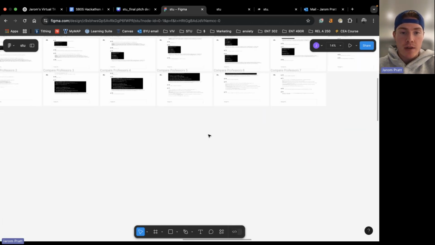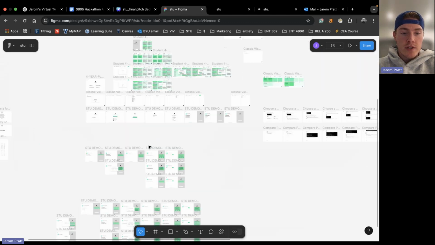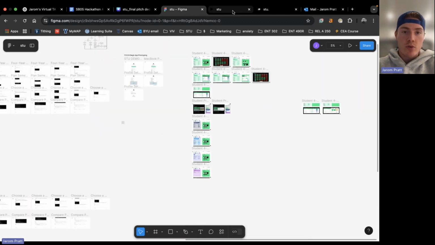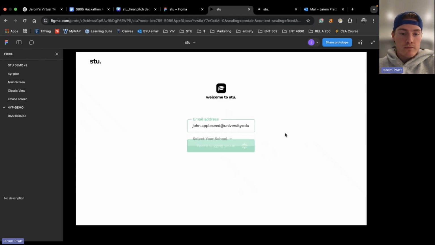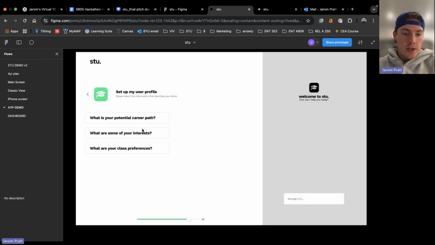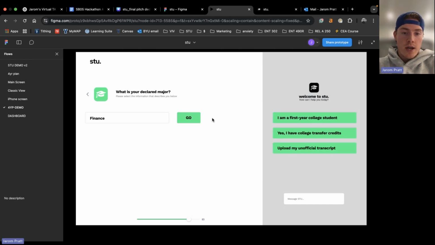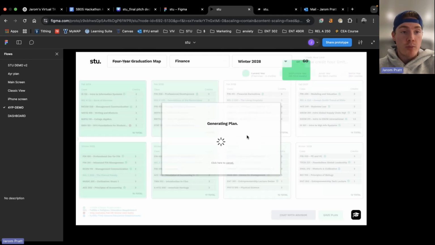We started off by building kind of a chat model, moved into this four-year degree roadmap plan where students can create their plan, create their schedule. They set up their profile. They're able to go in here, log in, select their school, make some preferences, transfer some of their credits over here, and ultimately generate a four-year plan.